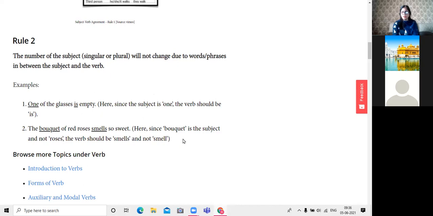Khushi, yes, many. We use he or she even for inanimate objects also, and usually we use it with the nouns which are neutral in nature. Okay, with animals and all we use it, but nowadays the modern grammarians, they don't use it with the animals. They say like animals are very much living, why use it with them? But otherwise traditionally, it will not be wrong to say it if we use it with a dog or with any animal. But the modern grammarians are of the opinion that we can use he or she with the animals also. Got it?